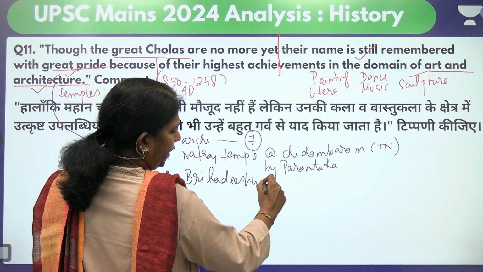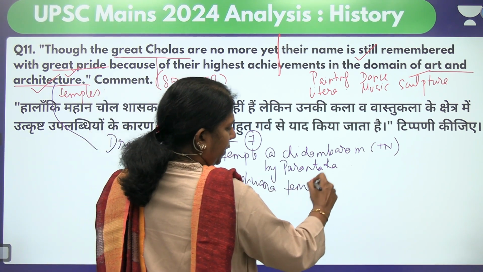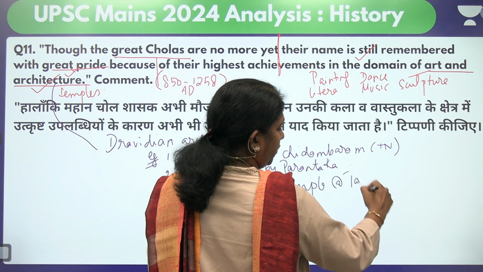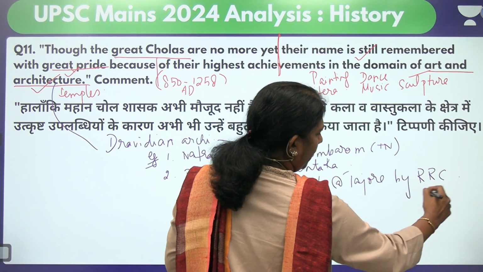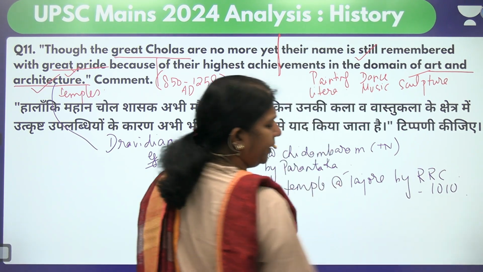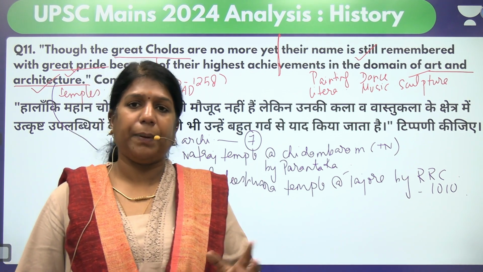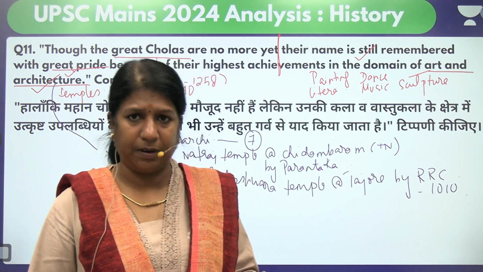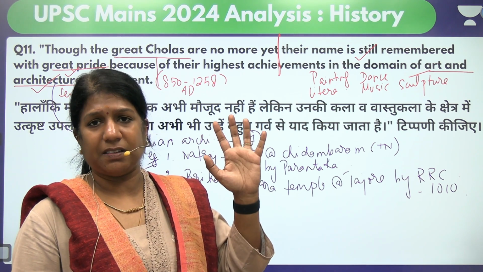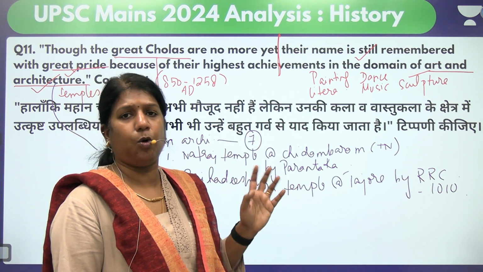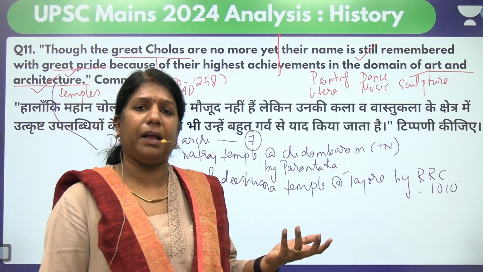The Brihadishwara temple at Tanjore, built by Rajaraja Chola. If you know the year, you can write 1010 AD. It's called Periya Koil. It's called Rajarajeshwaram temple, the first granite temple of India. Such a massive temple. Periya means big, Koil means temple. It's called Periya Koil.